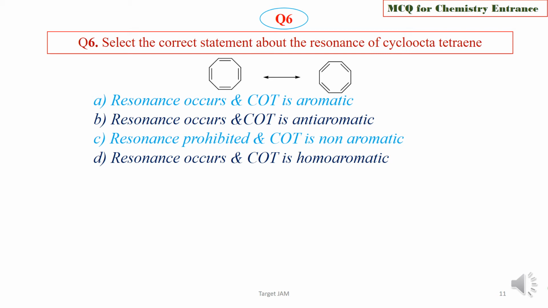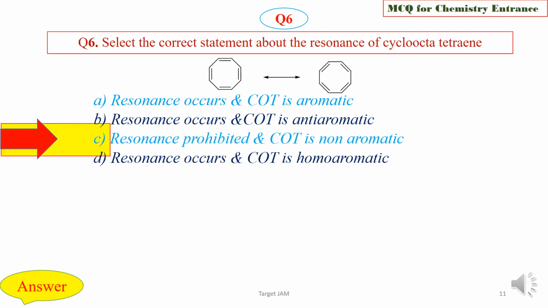Option D, resonance occurs and COT is homoaromatic. Choose the correct statement about the COT, cyclooctatetraene.